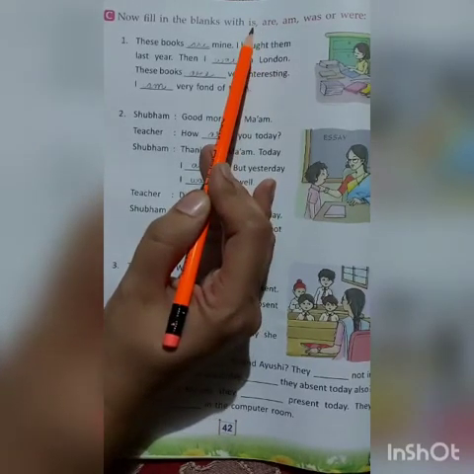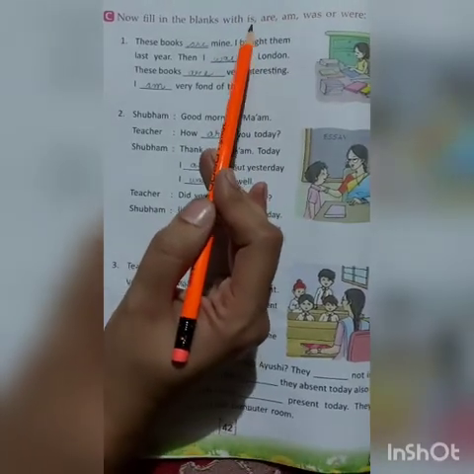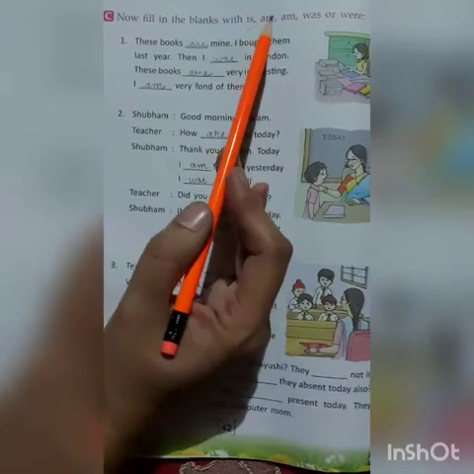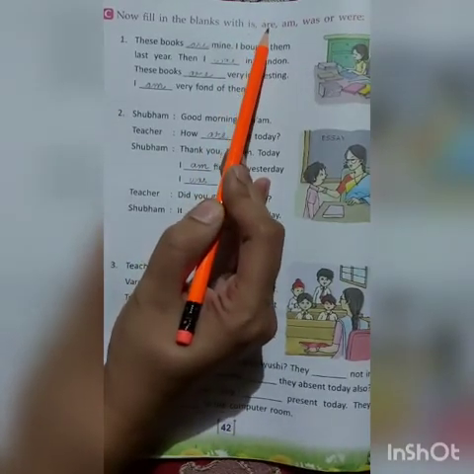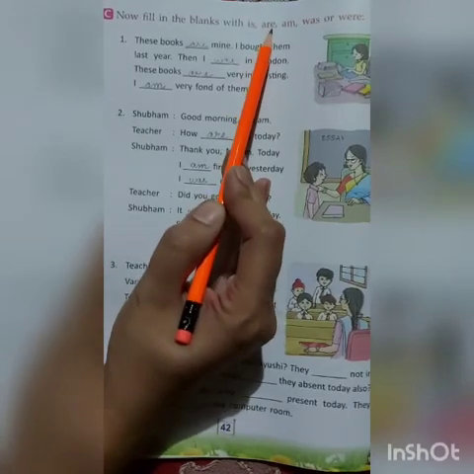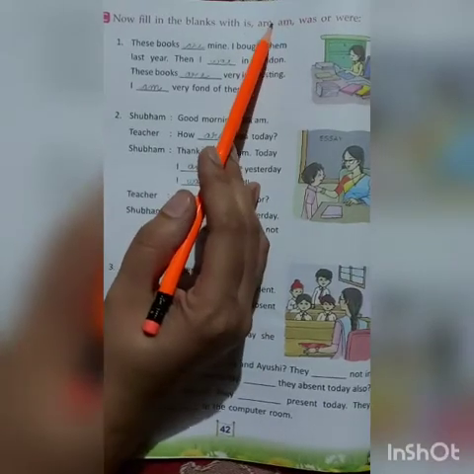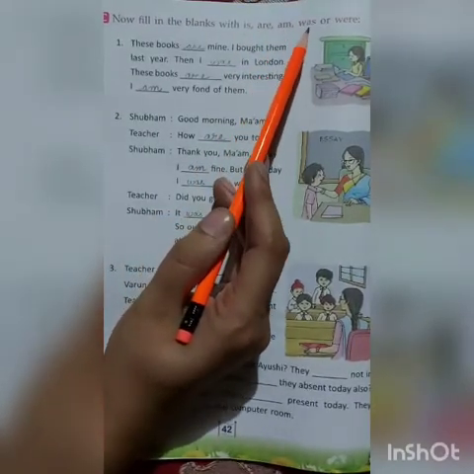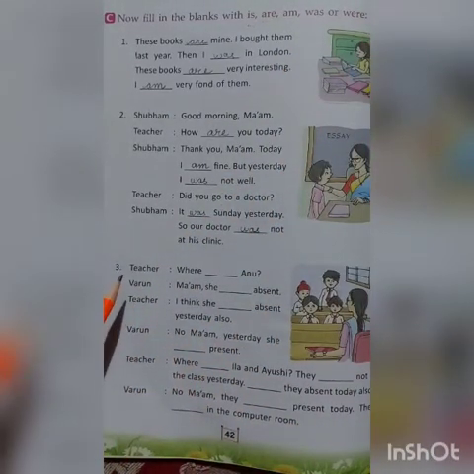So, is used with he, she, or it, or when we are talking about one person, place, animal, or thing. Then, are is used with we, you, they, and when we talk about more than one person, place, animal, or thing. And we use am with I. Okay? So, do the third part on your own.